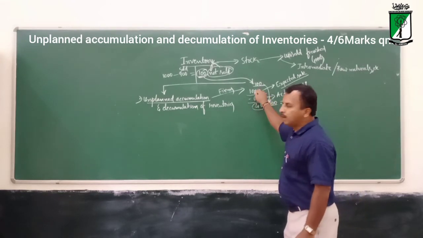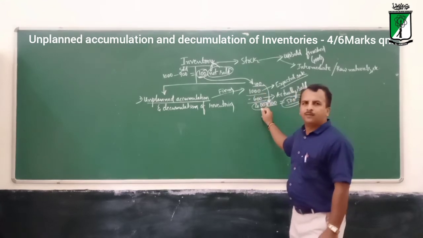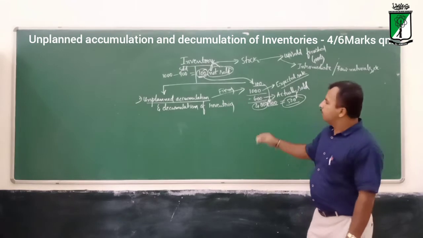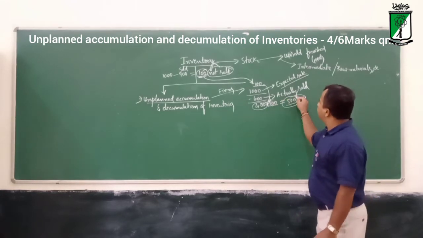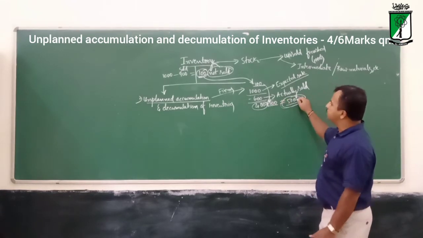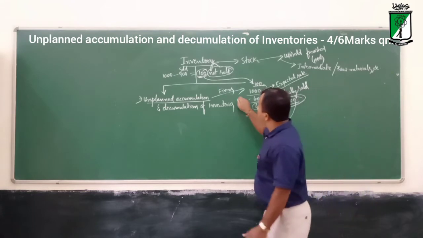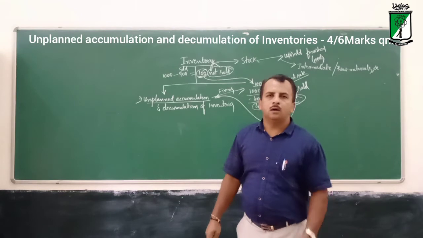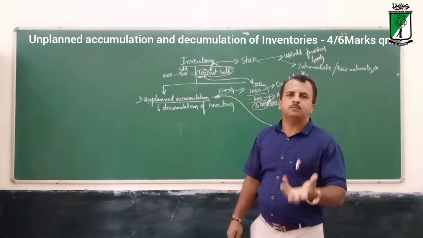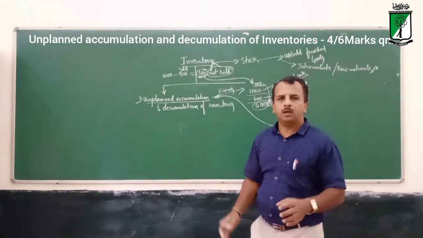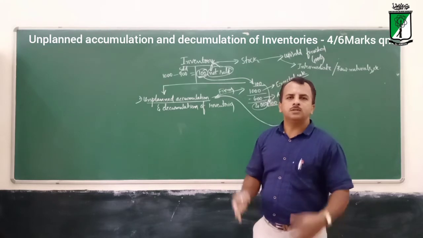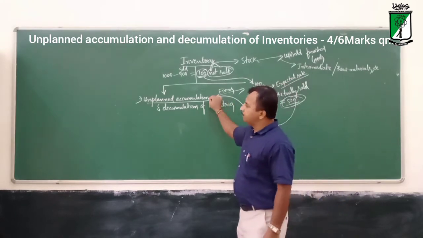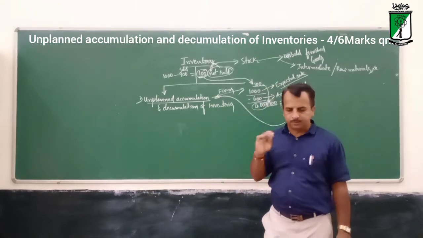Then in this 1000 only 400 left out, and previous year's 100 stock was also there. So overall stock became 500. So this is what we call unplanned accumulation of inventories. Unplanned stock which is not expected.